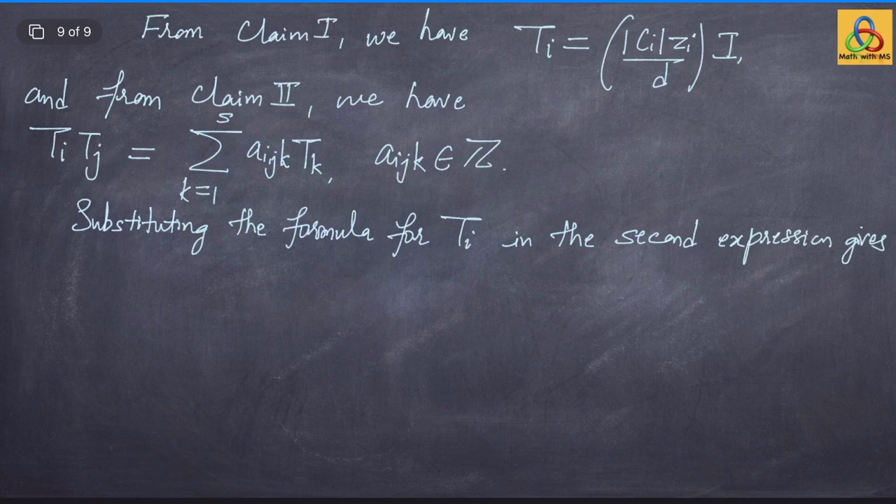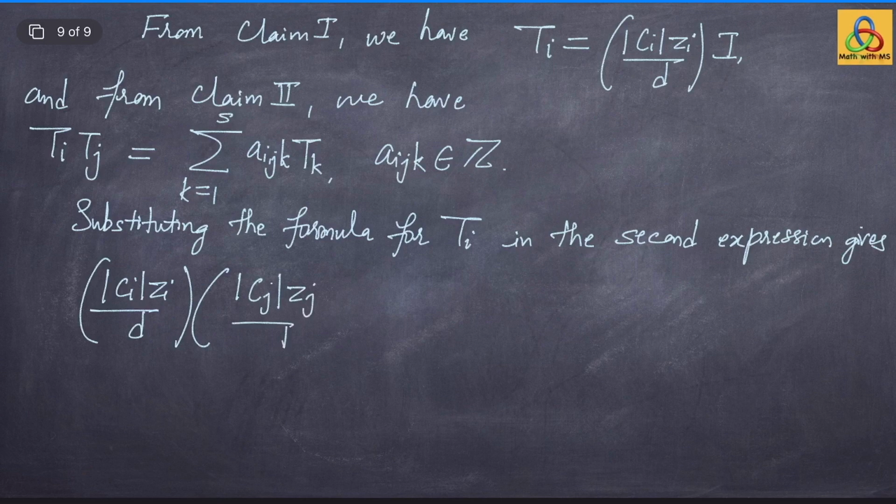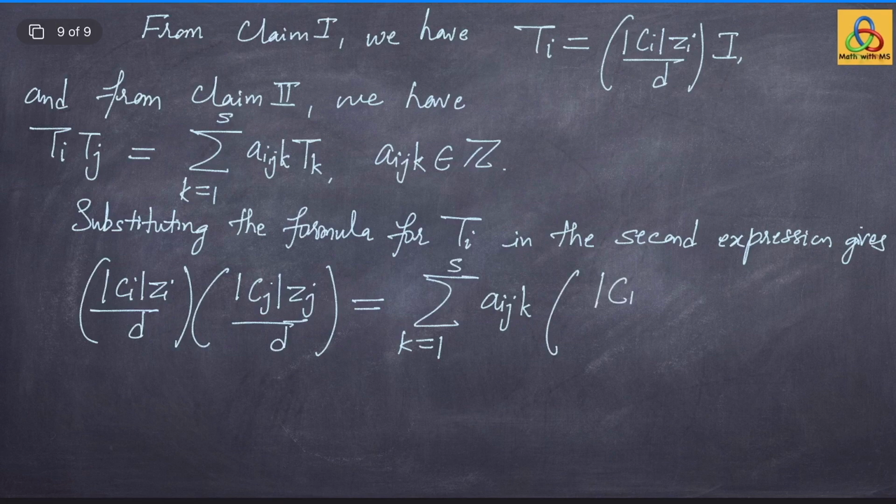And this gives cardinality of Ci times Zi divided by degree of the representation, times cardinality of Cj times Zj divided by degree of the representation, is the same as summation a_ijk, k from 1 to s, times cardinality of Ck times Zk divided by degree of the representation d.